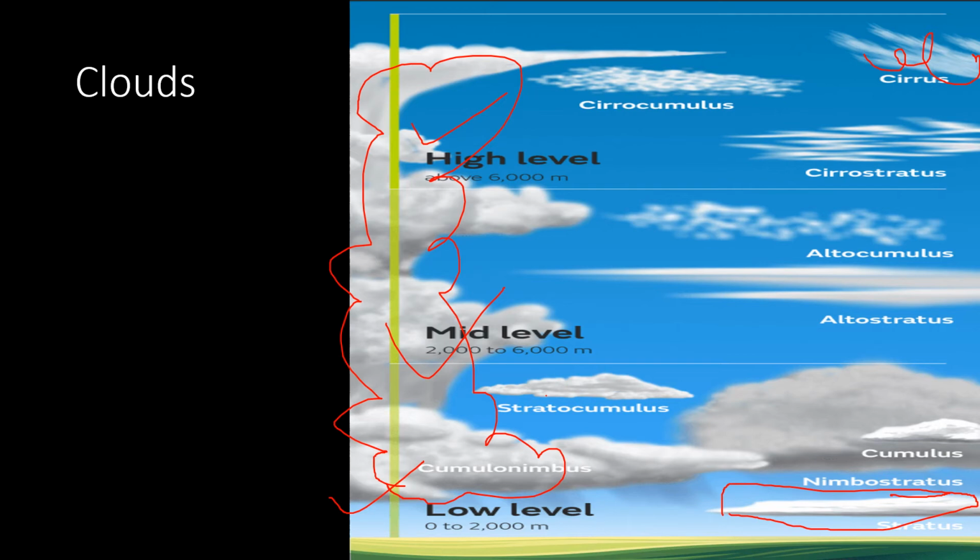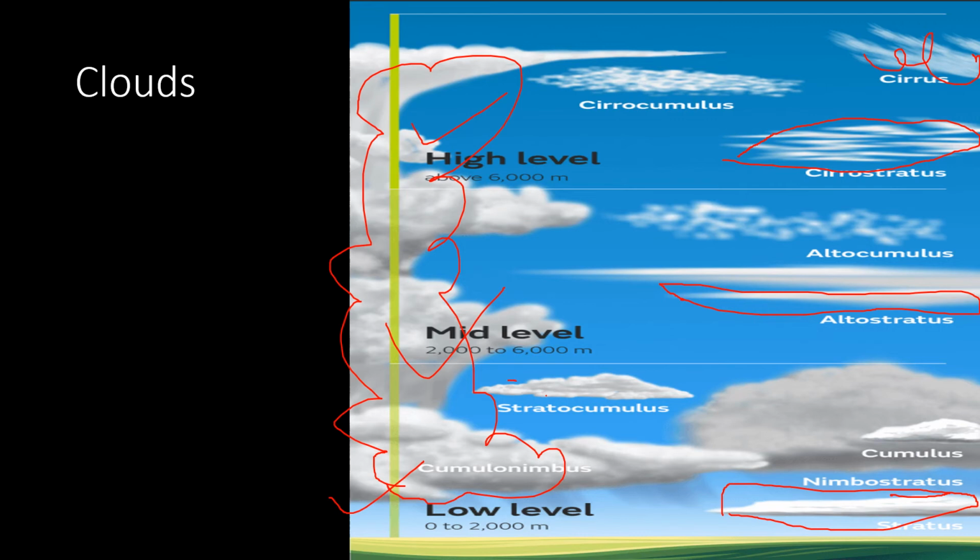We can see here, this is stratus. This is altostratus. Alto is found in the mid, and stratus is for straight. Cirrostratus, straight one. So stratus can be found in low level, mid level, high level. Here it is stratus only. Here alto is for mid level, straight sheet. Cirro is for high level, straight sheet is stratus.